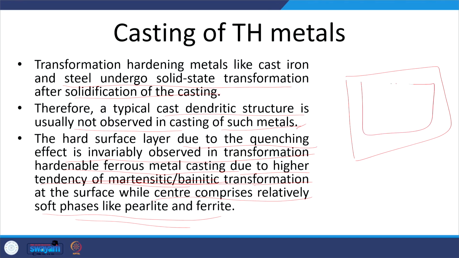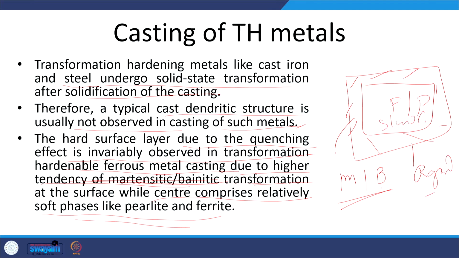So, if we divide it into these two parts, at the center we will have ferrite and pearlite, while at the surface it will have martensite and bainite. These phases are there due to the higher cooling rate at the surface, while there is slow cooling at the center. So, we find a lot of variation in the structure and properties.